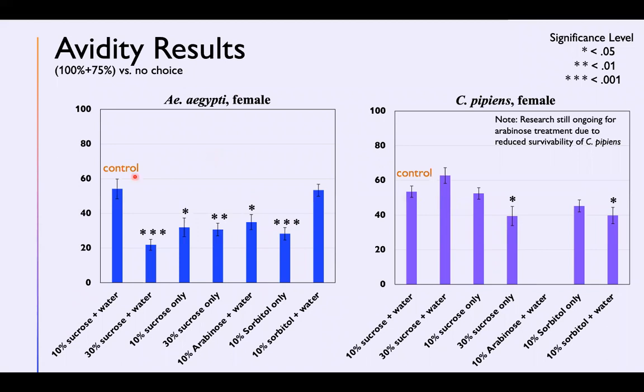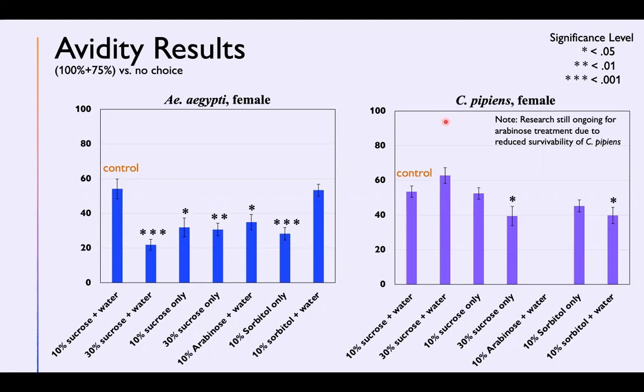Here are the avidity results for both species. The bars represent the average percentage of mosquitoes collected from the jars according to sugar treatment. For Aedes avidity, all sugar treatments besides the 10% sorbitol with water treatment were significant, meaning the average percentage of mosquitoes in the jars under these conditions was different enough from that of the control to be considered statistically significant.